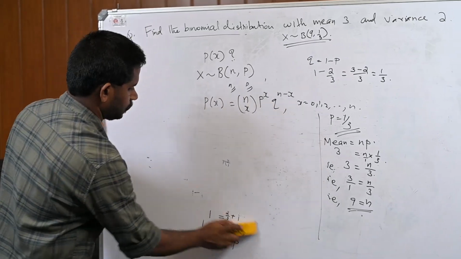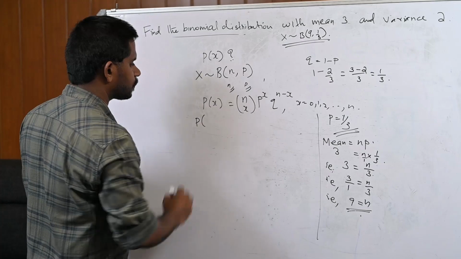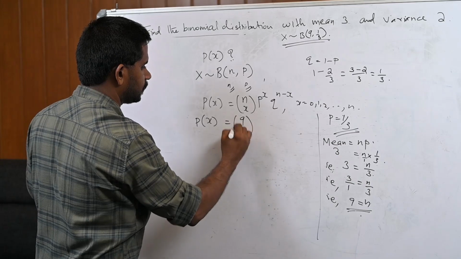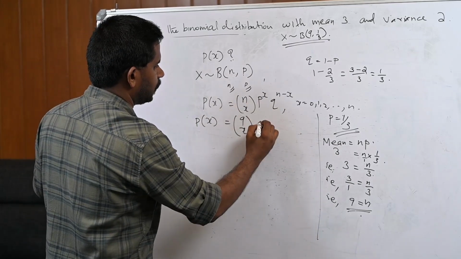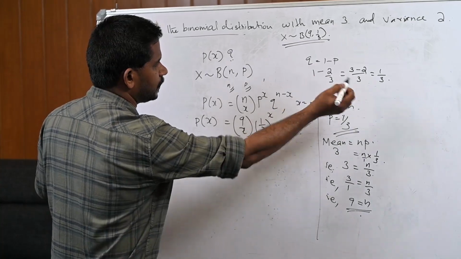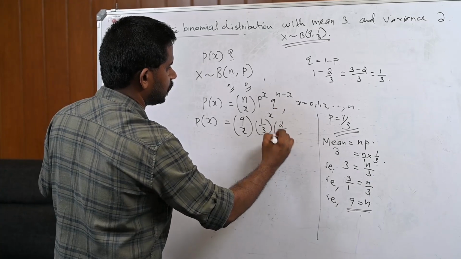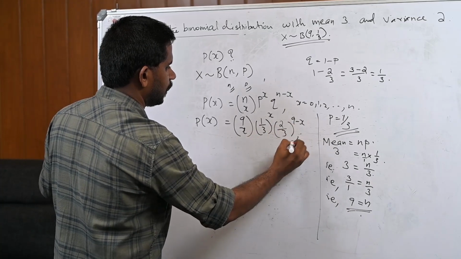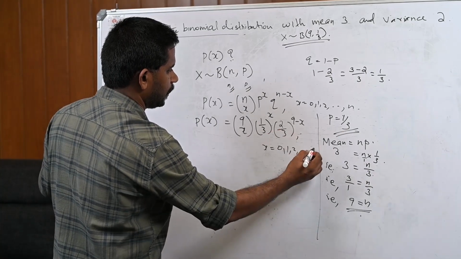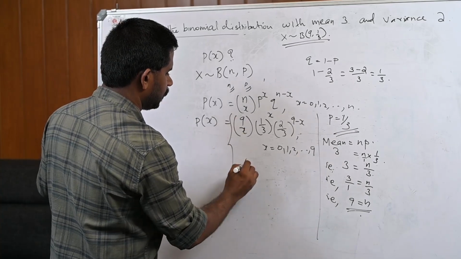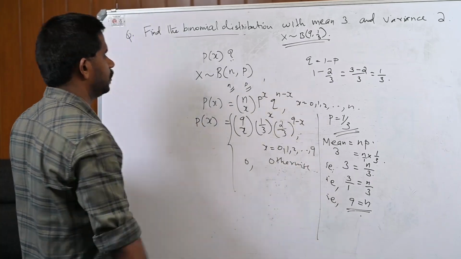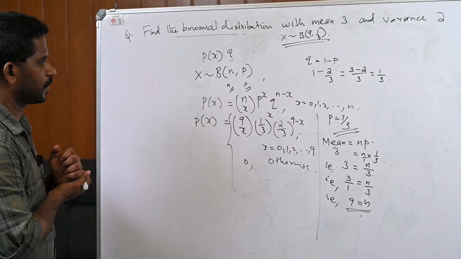Therefore, P of x is equal to 9Cx, p is 1 by 3, therefore (1 by 3) raised to x, q is 2 by 3, raised to 9 minus x, and x equal to 0, 1, 2, up to n. Here n is 9, and it is equal to 0 otherwise. So, this is the probability distribution of the binomial distribution in this case.